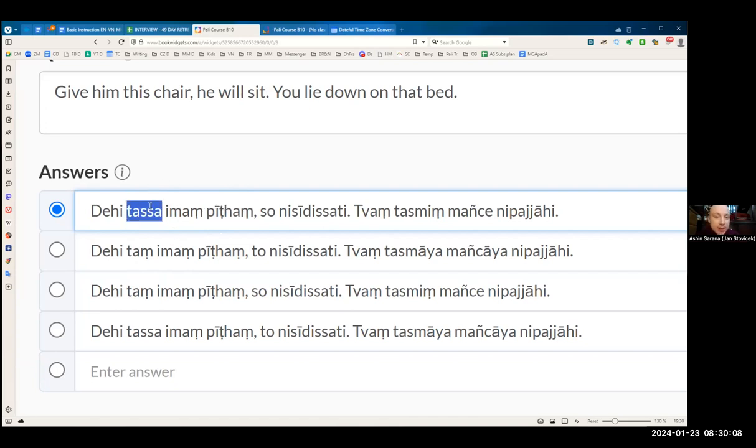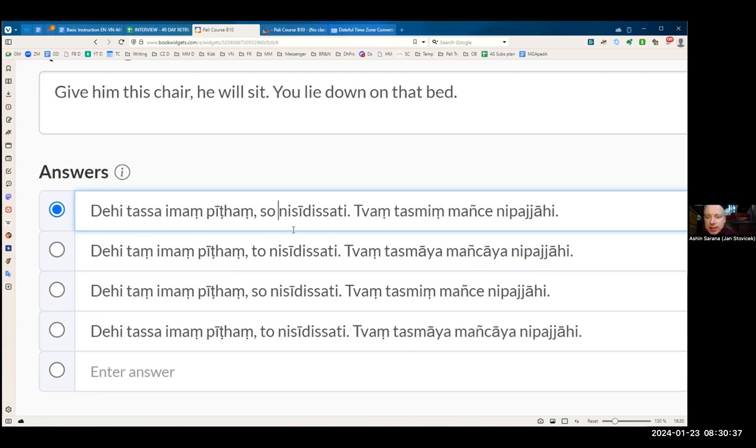Actually, dative is coming from dat, and dat means giving. Data means giving. It's similar also to Pali language, but this one is coming from Latin. So we need to use dative for the person who receives the gift, and accusative for the gift. Imang pitang, you see? You need to use accusative for that.